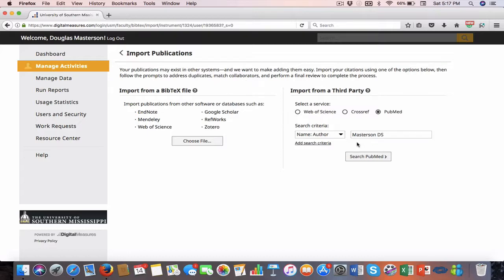It's pretty self-explanatory when you go through it. You just do a search on the author name, go through, pick the publications you want to import, and you're pretty much there, and everything gets pulled over. The only thing that doesn't get pulled over is whether or not your authors are undergraduates, graduate students, or postdoctoral researchers, so you'd have to go back and select that. And I would encourage people to do that because that's providing that rich information that we typically don't have access to.